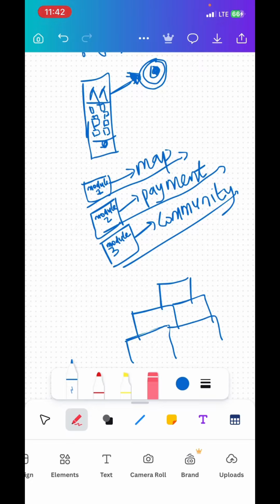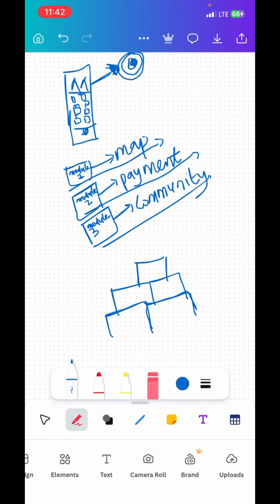So when you want to start building, you ask yourself, this app I am building, what should the app be able to do? This is what the app can do. These are the features that the app has. Each feature, I'll create one module for each feature. So I'll take you to my computer where you'll see how to create a module.